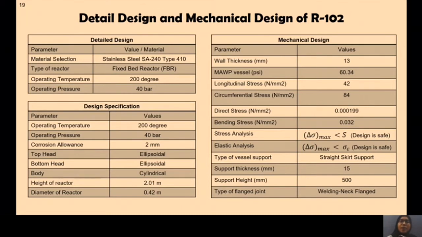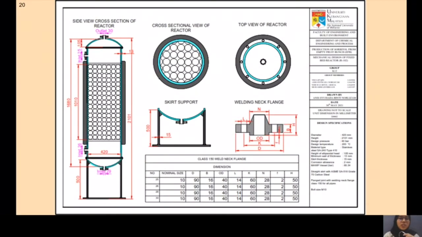The type of vessel support is straight skirt support with a thickness of 15 mm. The type of flange joint is welding neck flange. This figure shows the mechanical drawing of the FBR that shows the side view cross-section of the reactor, cross-sectional view of the reactor, top view of the reactor, support of the reactor, and the welding neck flange.